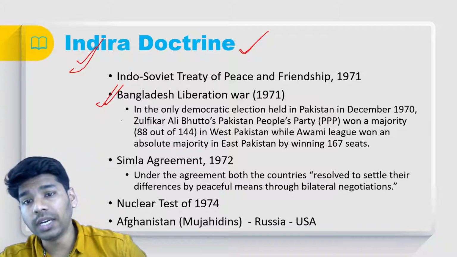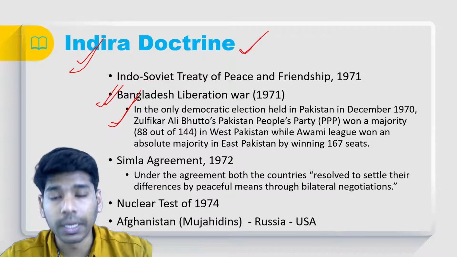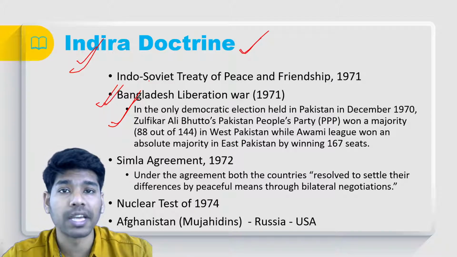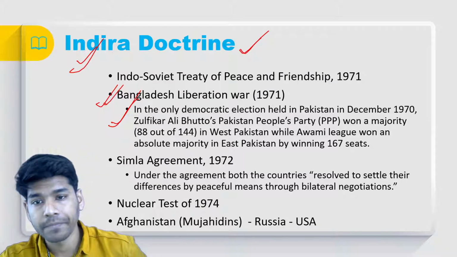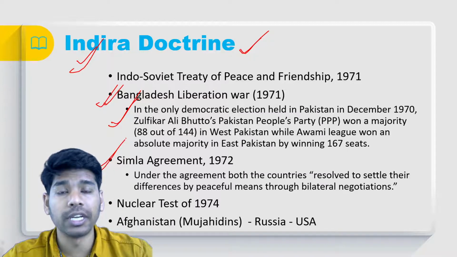Finally, in the Bangladesh Liberation War, India successfully defeated the West Pakistan forces and liberated East Pakistan into Bangladesh. After the Bangladesh Liberation War, we went for the Shimla Agreement in 1972.